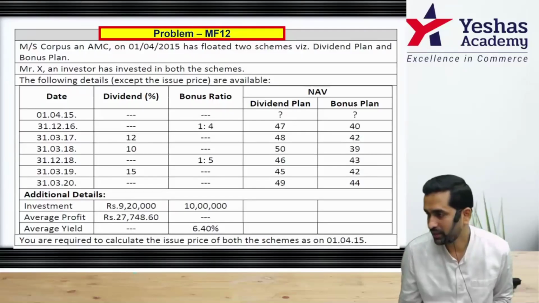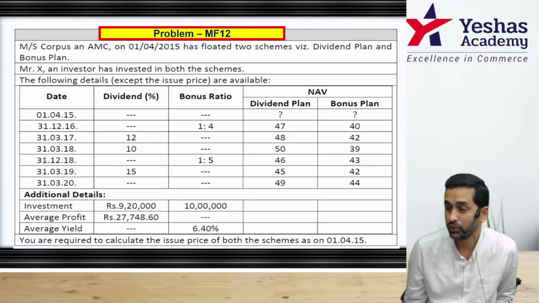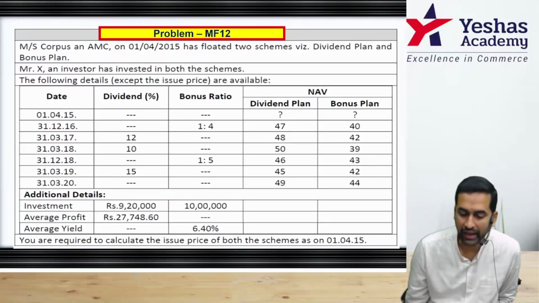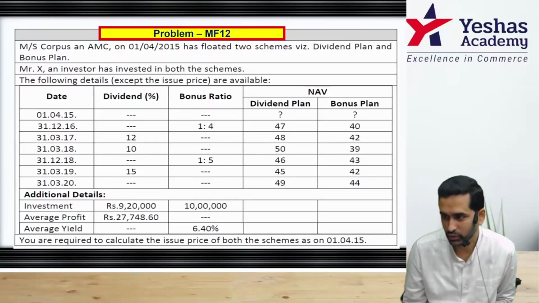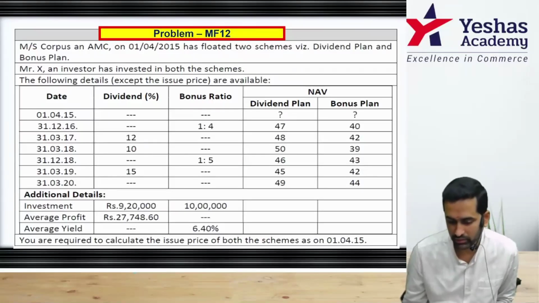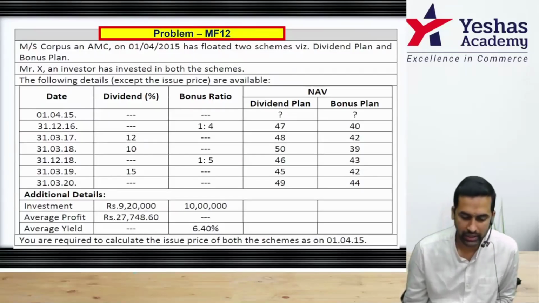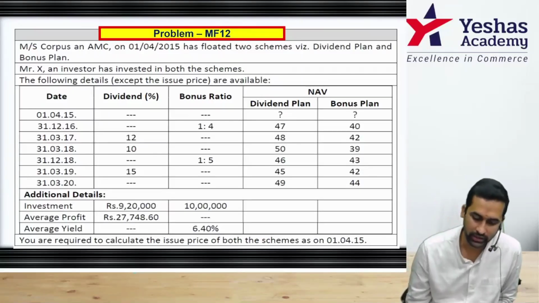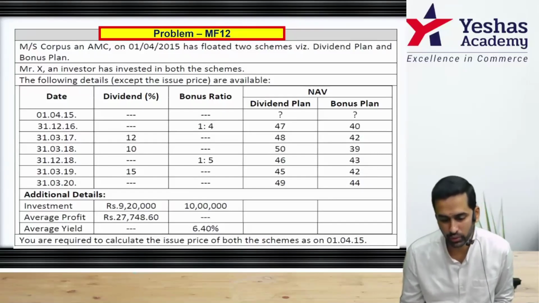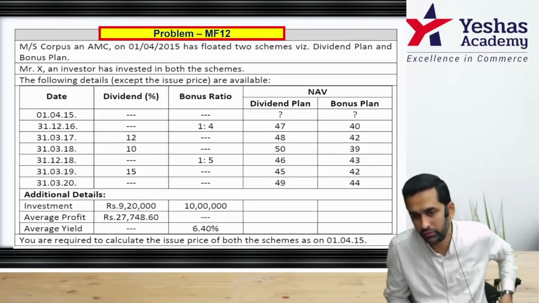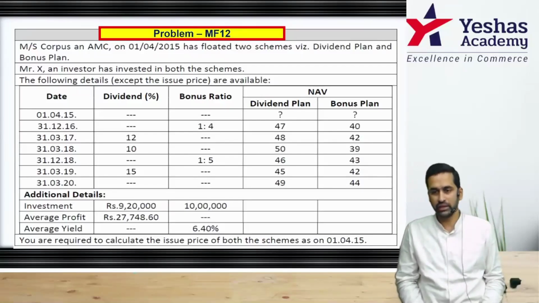Additional details: investment amount is given to you, but number of units is not given to you, that you will have to calculate. Second, average profit is given. Please underline the word average. This is not total profit. This is your annualized number. Even that number is not given for bonus. And then average yield. Again, the word is average. That means they have calculated annualized figure. For one, they haven't given. For the other, they have given 6.4%. You are required to calculate, underline, the issue price of both these schemes as on 1/4/2015. It's a complete reverse working.